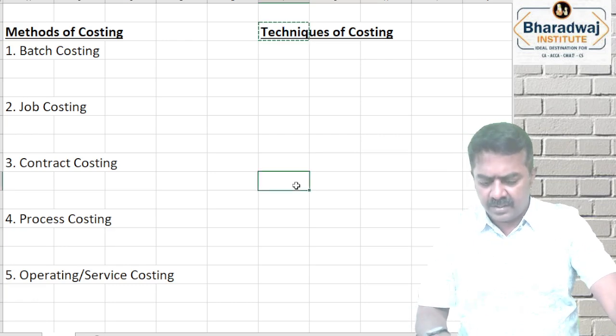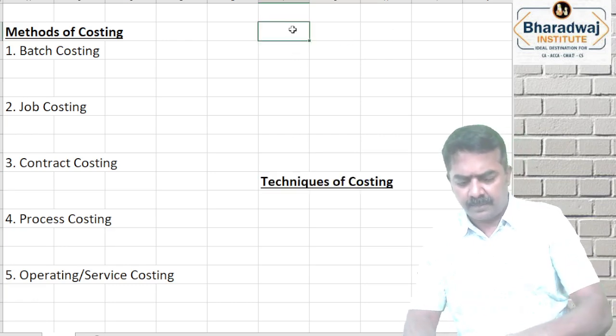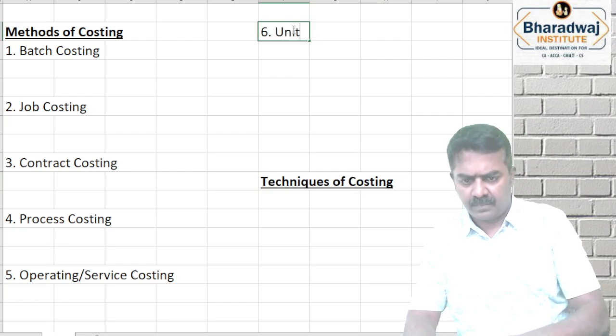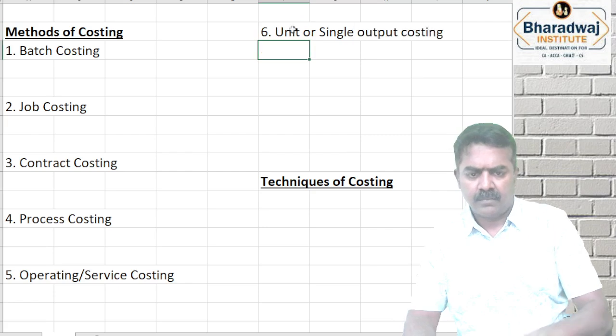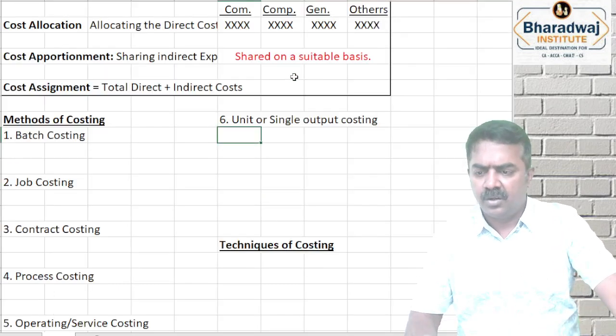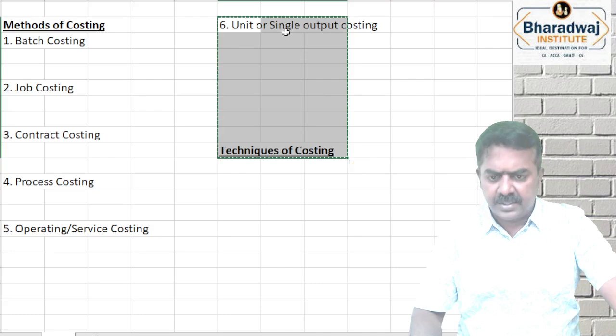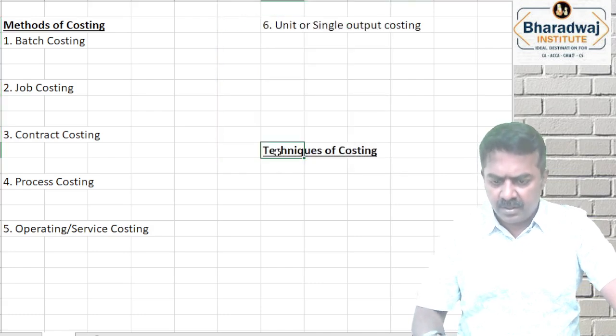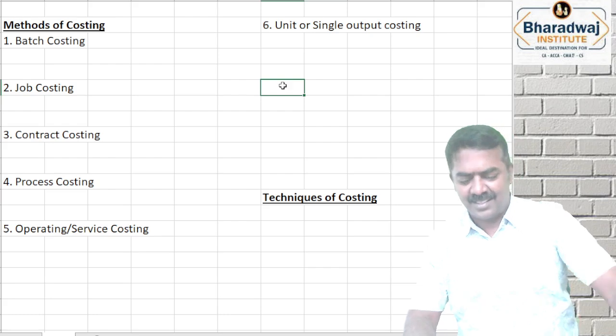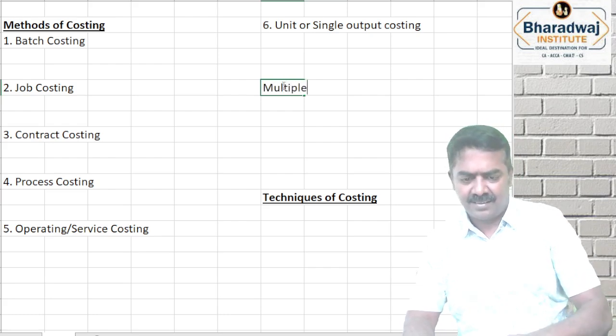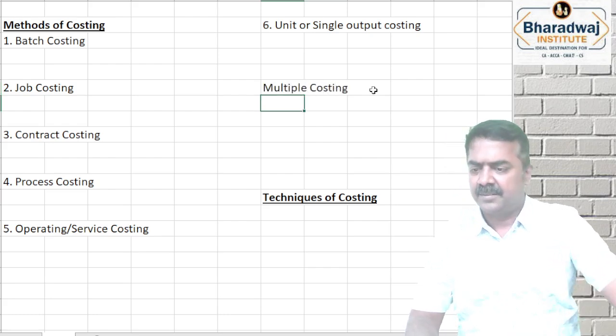We'll come to the techniques later. Unit or single output costing. So these are the 6 costing methods that are being used. There is one method that is not a method at all. They call it multiple costing. I'll come to that later.